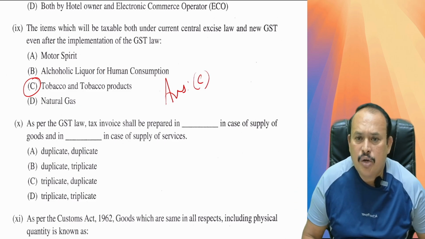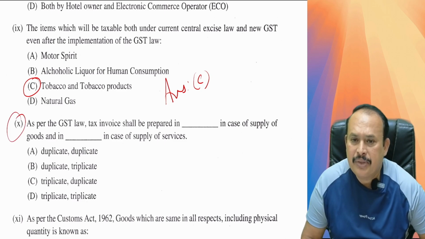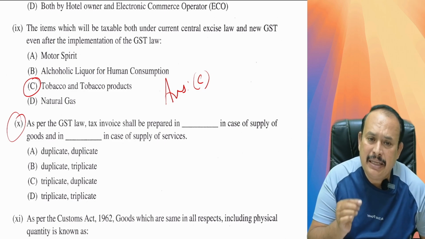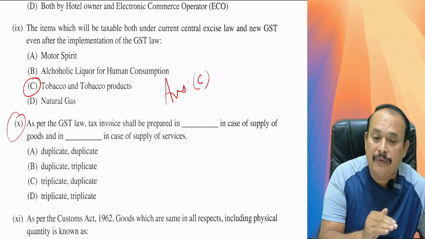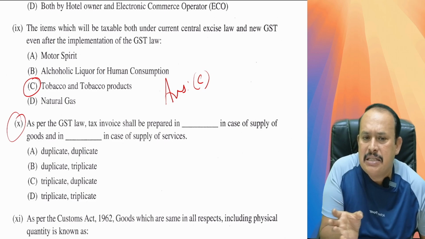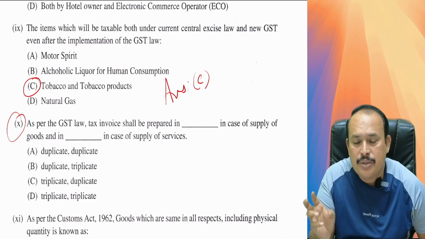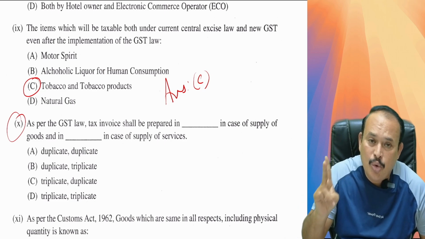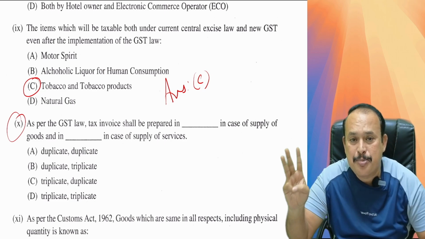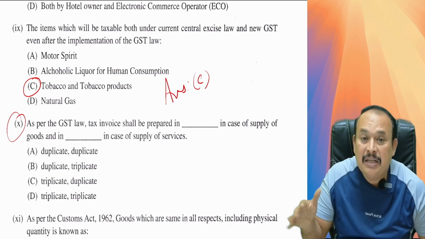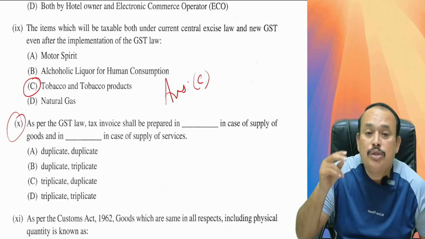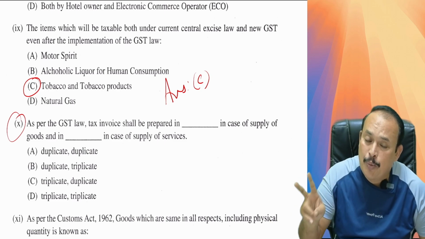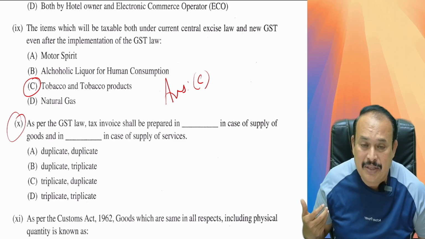Further referring to question number 10. As per the GST law, tax invoice shall be prepared in dash copies in case of supply of goods and in dash copies in case of supply of services. Supply of goods: triplicate copies. Original for the buyer, duplicate for the transporter, triplicate for the seller. In the case of supply of services, duplicate copies. Original for recipient of service, duplicate for the supplier of service.